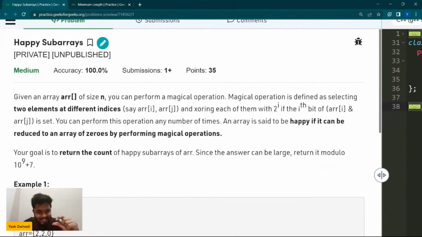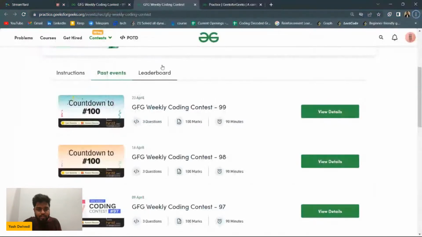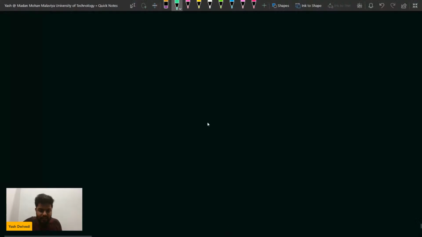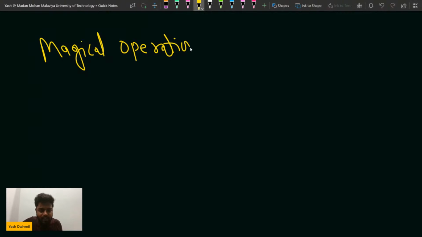So see, basically in this problem, it says that we have been given an array of size n, and you can perform a magical operation. A magical operation is defined as selecting two elements of different indexes. Okay, so this says that there's a kind of magical operation that we can perform. So what does that magical operation say?